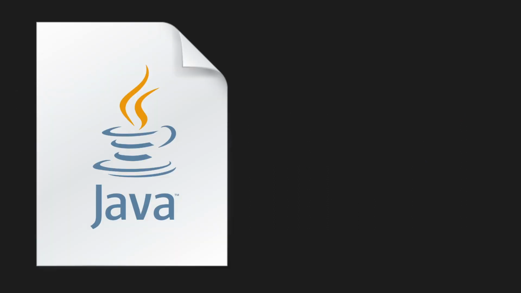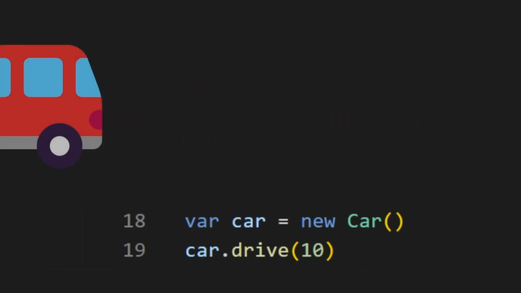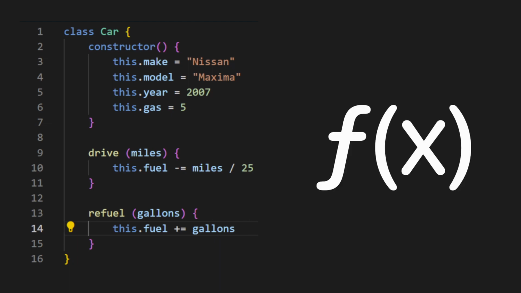Well, there's a subtle difference in what I'm actually saying. What I really mean is that if you give me a program written in any language, even an object-oriented one like Java, I can make a program just made out of functions that gives identical outputs based on the same inputs. If you have a program that drives that car from earlier a few miles, you can write an object-oriented program using that car object, and I can basically write a huge function that does the exact same thing.